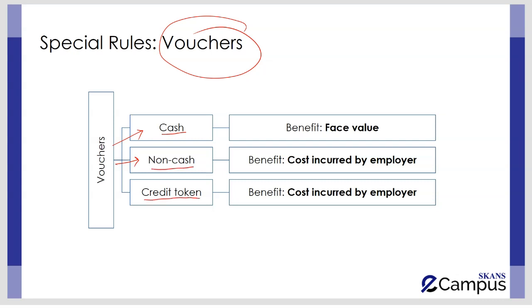So whensoever a voucher is provided by an employer to an employee which is exchangeable for cash, the face value of the voucher is said to be taxable in nature. So for instance, if there is an employee who has been provided with a cash voucher and the cash voucher has got a face value of, let's say, 500 pounds, that would mean that in exchange for this voucher, the employee will be receiving 500 pounds. So this 500 pounds figure is said to be taxable in nature.